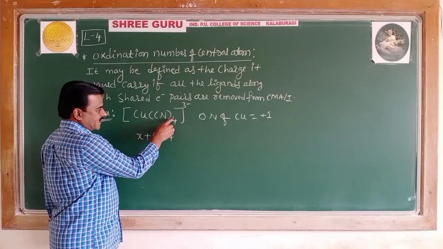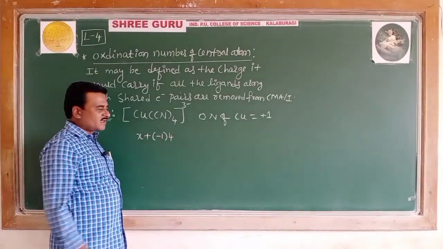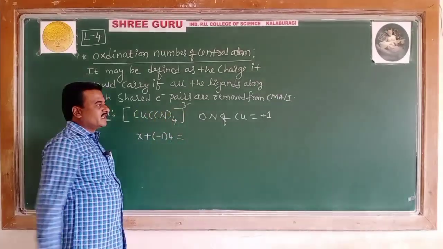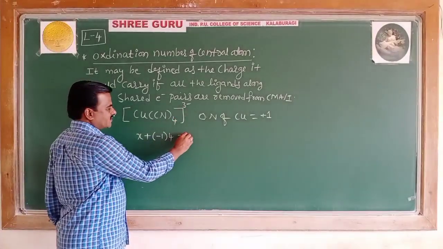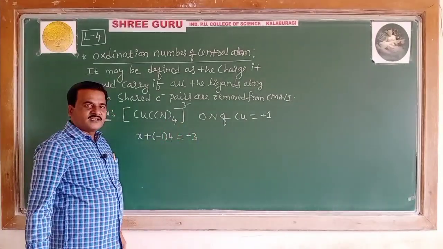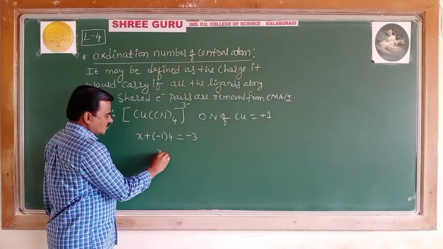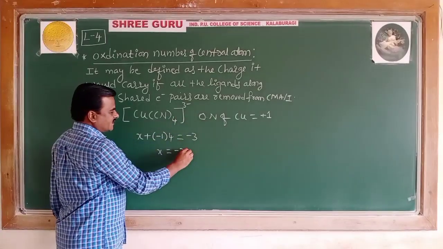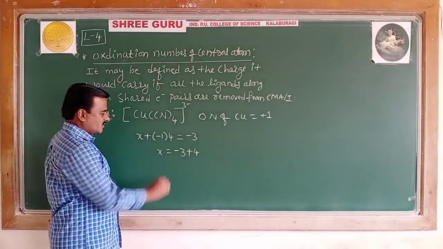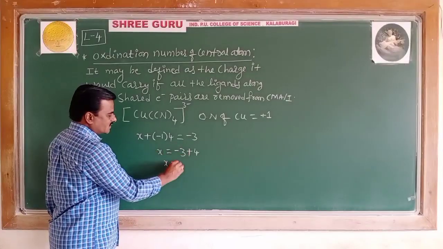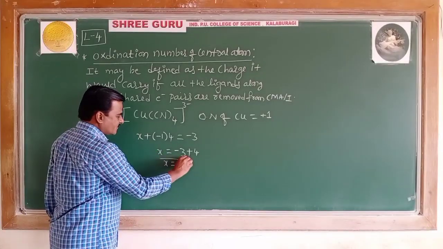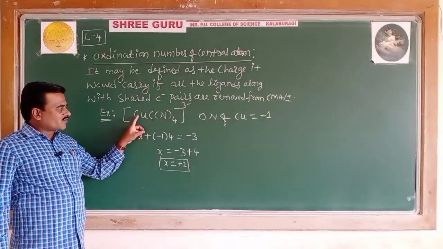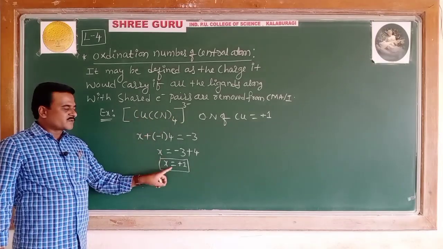There are 4 cyanide ligands, so 4 into minus 1, and this is equal to the net charge of the coordination entity, which is minus 3. So X minus 4 equals minus 3, and the minus 4 on that side becomes plus 4. Therefore X equals plus 1. Thus the oxidation number of the central atom copper in this complex is plus 1.